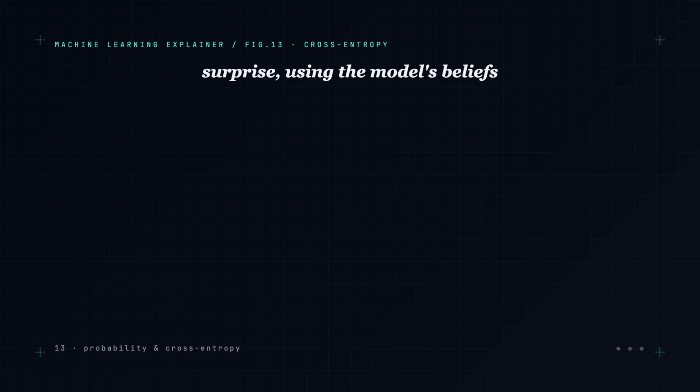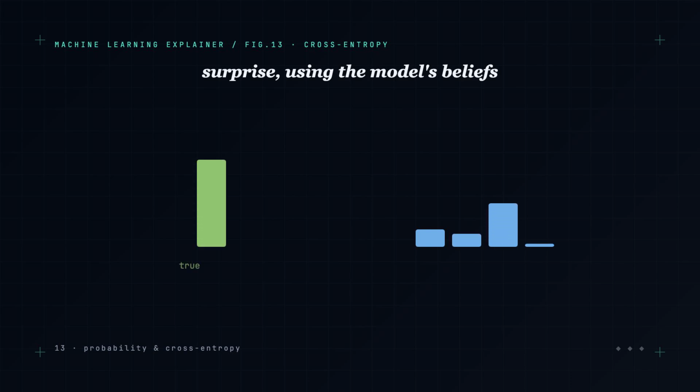Now the star of the show. Cross entropy measures the average surprise when you use the model's predicted distribution to describe events that actually follow the true one. If the model's beliefs match reality, that surprise is minimal. The more the model's distribution is wrong, the higher the cross entropy climbs. It's a distance between what the model believes and what's true.